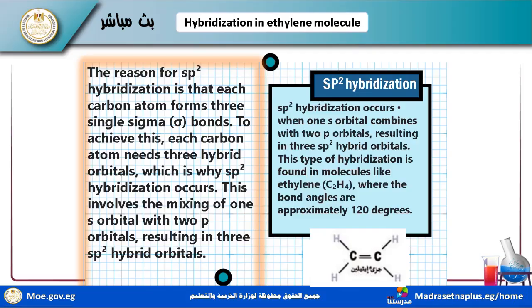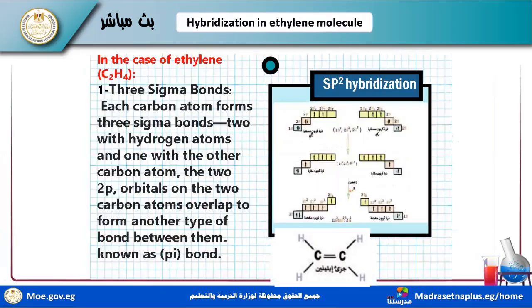It involves mixing one s orbital with two p orbitals. I have 2s plus 2p; the orbitals resulting are three hybrid sp2, s with 2px and 2py. Now I illustrate this sp2 hybridization in these shapes.